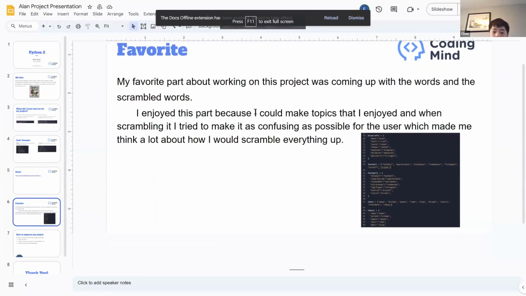My favorite part about working on this project was coming up with the words and the scrambled words. I enjoyed this because I could make topics that I enjoyed, and when scrambling it, I tried to make it as confusing as possible for the user, which made me think about how I would scramble everything up.